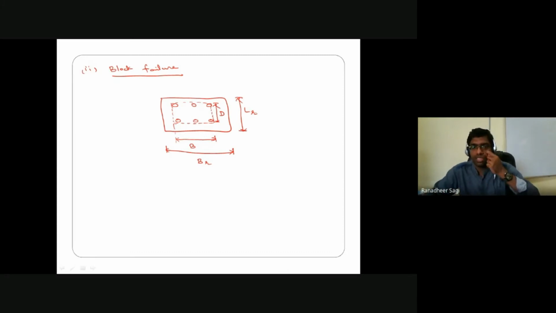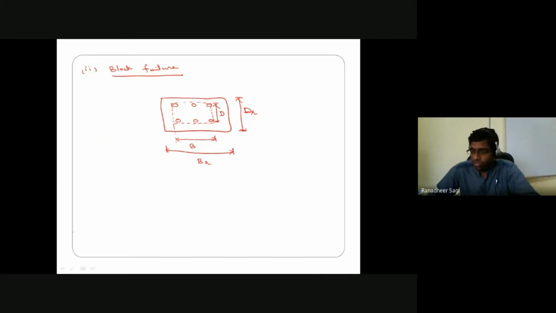The smaller obviously is what we consider as the width. So by knowing the width and the other subsequent dimension of your raft, instead of writing it as LR, let me write it as DR, so that there is no confusion in writing them.